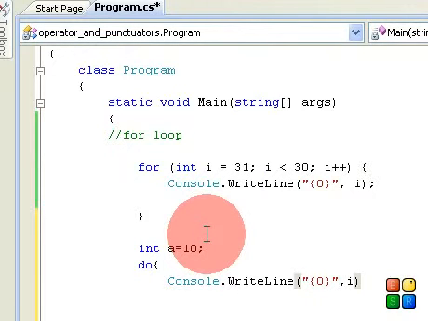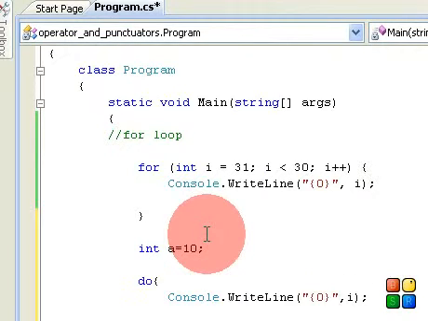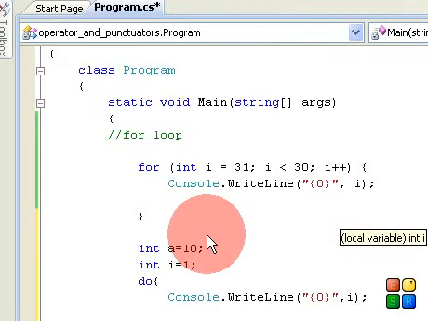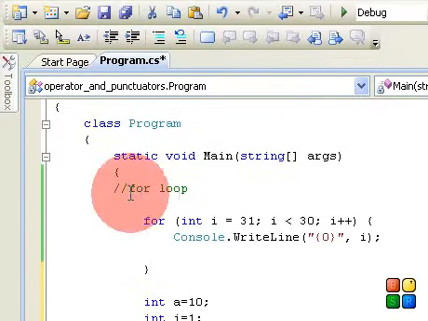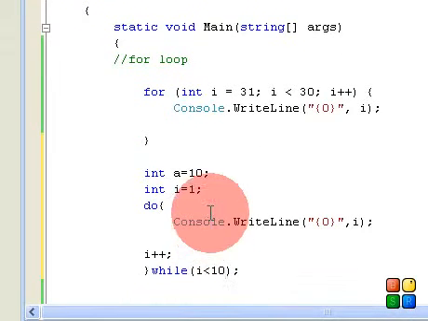I have not defined i, so I should define i, and i is equal to 1 and i++, and I say running the loop till i is less than 10.